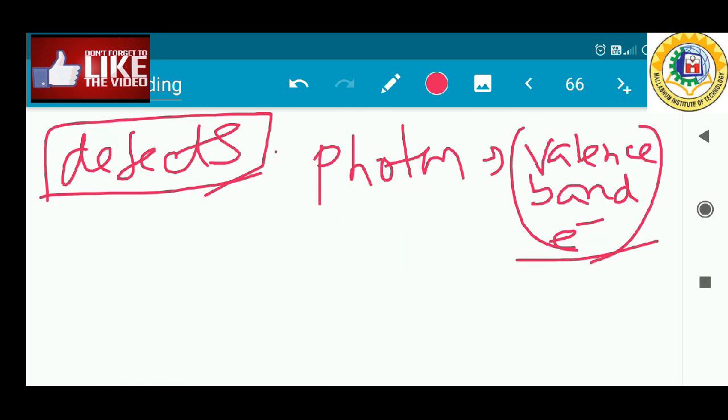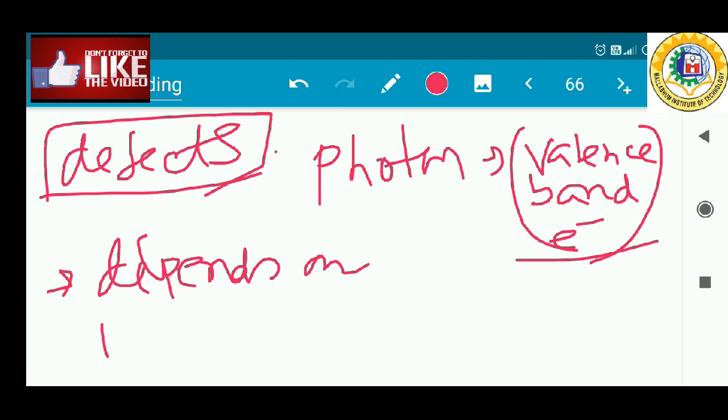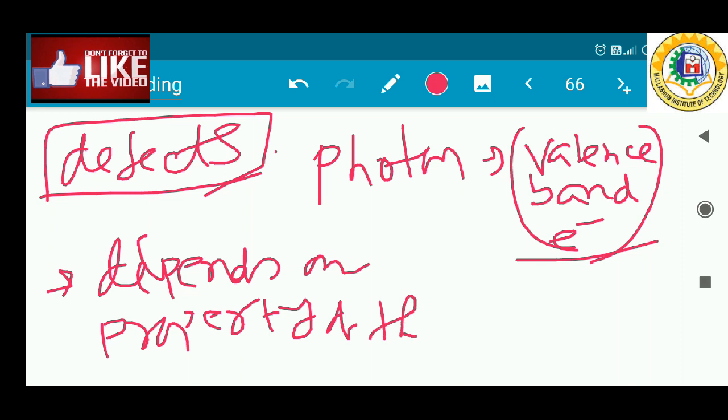Through this understanding we know that light can be treated as a particle. Now, optical absorption also depends on the property of the material. This is also a characteristic of optical absorption. Now, how does optical absorption take place inside the semiconductor?